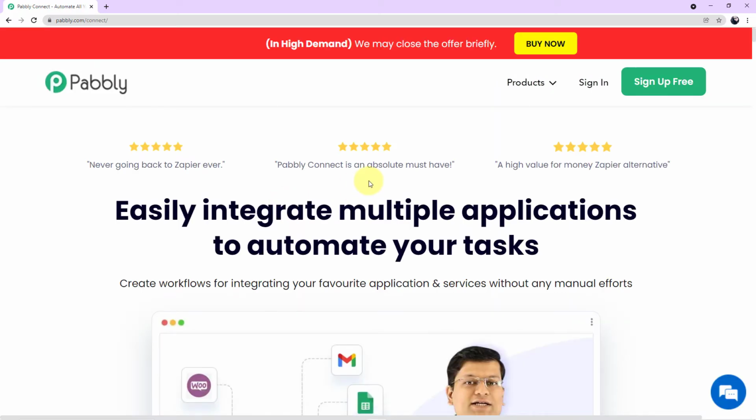As you can see on my screen, now we have reached the landing page of Pabbly Connect. For first time users, if you can see a green button at my right corner which says sign up for free, you have to click this and you can create your completely free account in just 2 minutes. Because I am already logged in, I'll click on sign in.